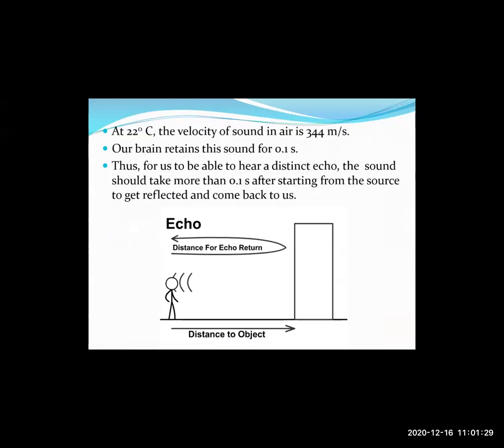Our brain retains a sound for 0.1 second. So whenever any sound enters our ears and reaches the brain, it is retained for 0.1 seconds. Thus, for us to be able to hear a distinct echo, the sound should take more than 0.1 seconds after starting from the source to get reflected and come back to us.